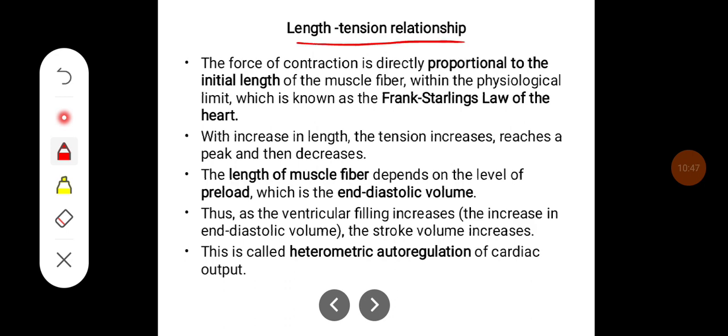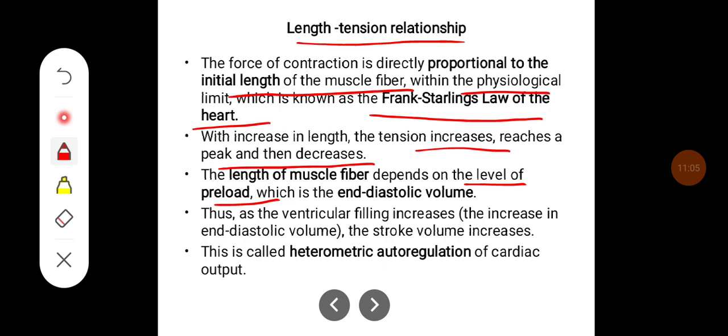Length tension relationship. The force of contraction is directly proportional to the initial length of the muscle fiber within the physiological limit, which is known as Frank-Starling's law of the heart. With an increase in length, tension increases, reaches a peak and then decreases. The length of the muscle fiber depends on the level of preload, which is the end diastolic volume. Thus, as ventricular filling increases, the end diastolic volume increases, and stroke volume increases. This is called heterometric autoregulation of cardiac output.